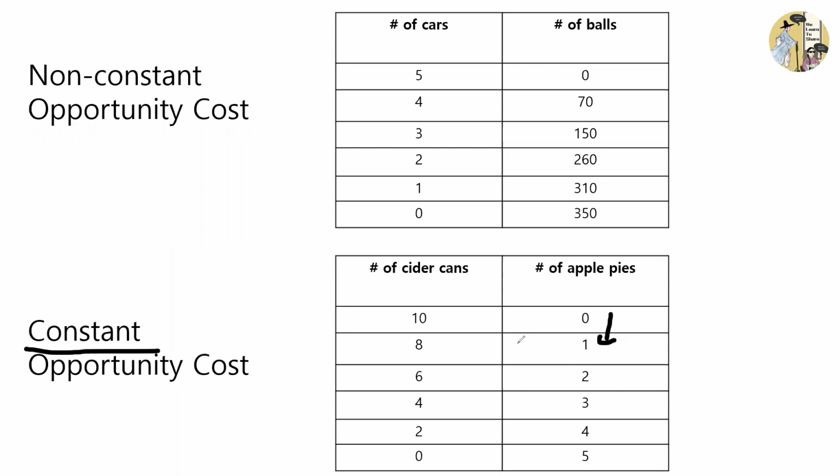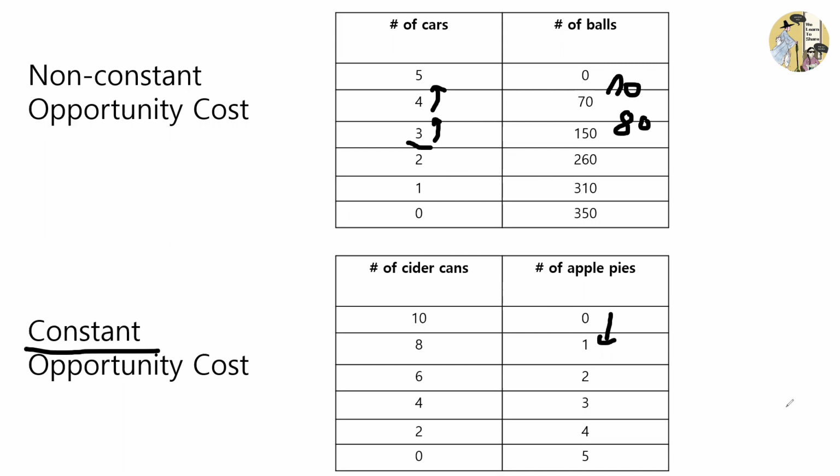But the case above shows an example of a non-constant opportunity cost. If we decide to produce one more car from 3 cars to 4 cars, we have to give up producing 80 balls. But if we decide to produce one more car from 4 cars to 5 cars, now we have to give up 70 balls, which means the opportunity cost of producing a car is not constant, but actually depends on how many cars we are going to produce.